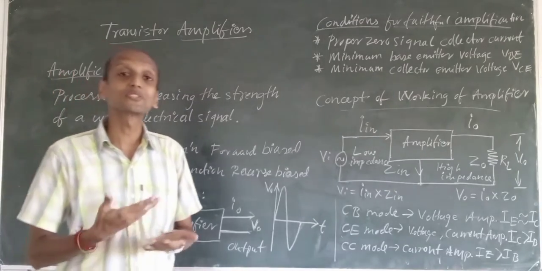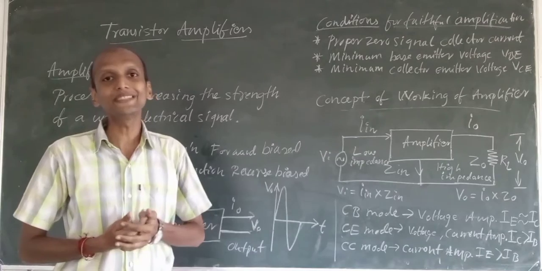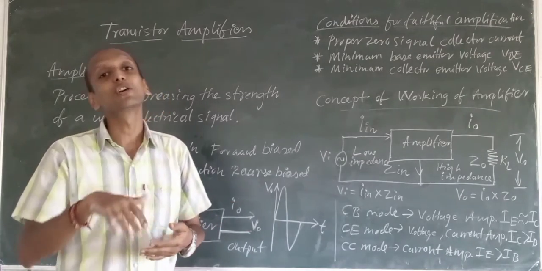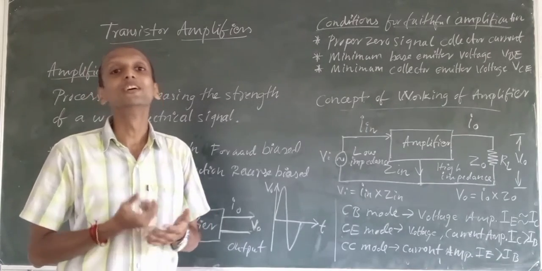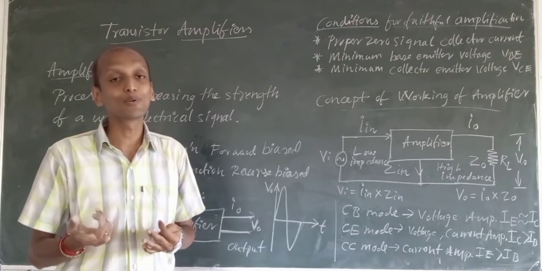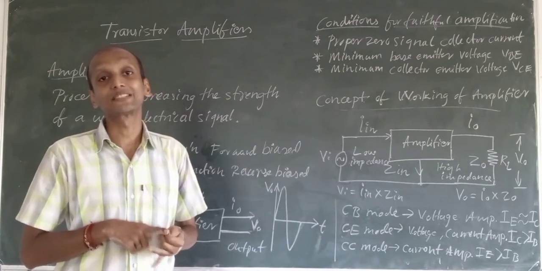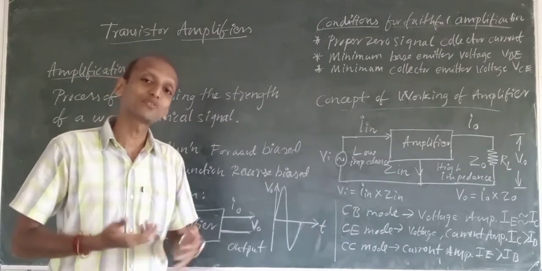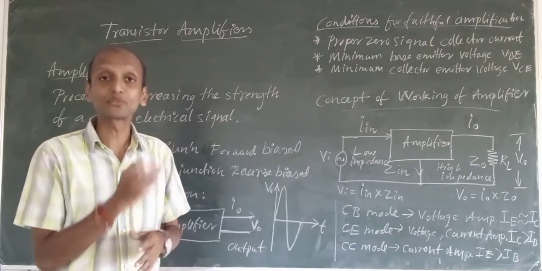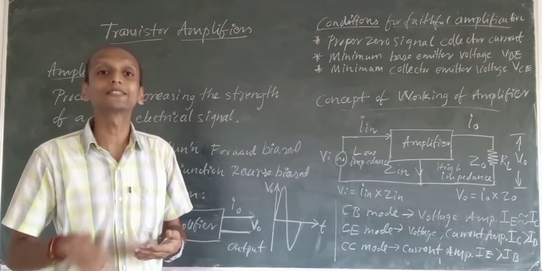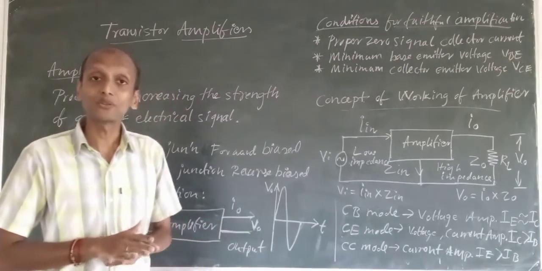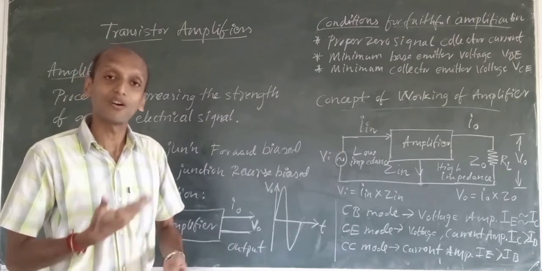Transistors are used in what? We have our BJT, bipolar junction transistor, and it can be used in three configurations. First is the common emitter configuration, next is the common base configuration, and third is the common collector configuration. In all three configurations, we can make use of those transistors to make amplification.